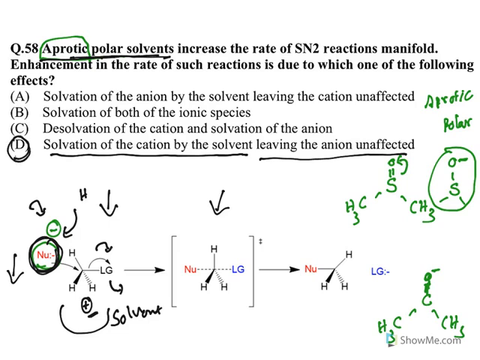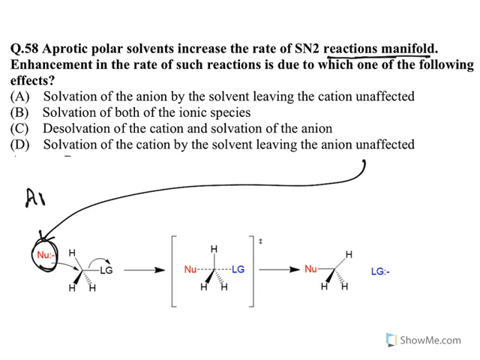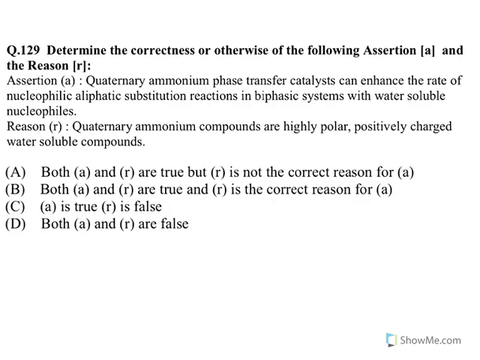See, this is again a concept based question. You need to think clearly and apply your thought process. The important thing is the anion should not be affected. If it is getting affected, the reaction rate falls down. So why does the reaction rate increase manifold? Because it is not getting affected, and for that you need to use an aprotic polar solvent. So the option D is the correct one. Moving to the next one.